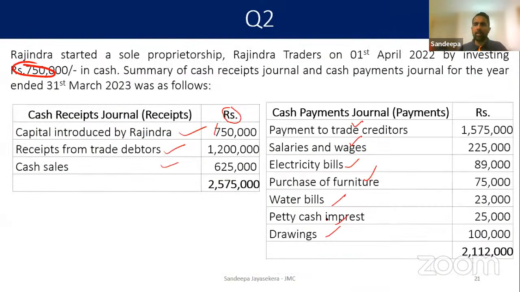Petty cash imprest. When you are making a petty cash, you all need to understand in a business they are doing all the transactions through the bank account. Then in order to handle the day-to-day cash payments, the businesses are keeping a separate cash float, petty cash imprest. Now the main cashier from the main cash account or the bank account is transferring 25,000 to the petty cashier. ඒක 25,000ක් main cash එකෙන් අඩු වෙනවා. Credited to cash. ඒක යන්නේ cash float එකට, debited to petty cash.